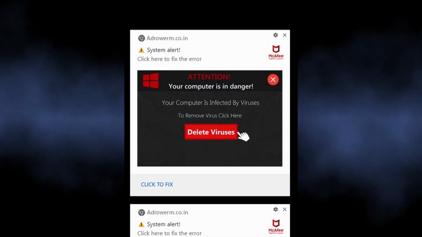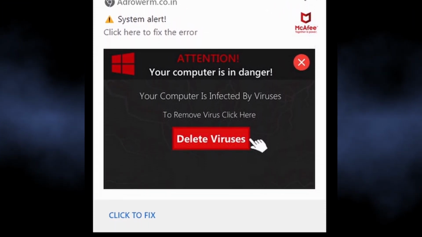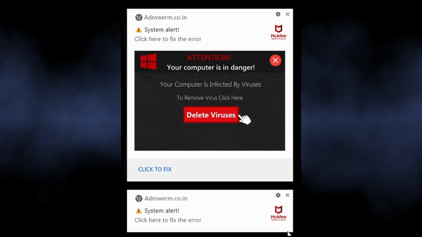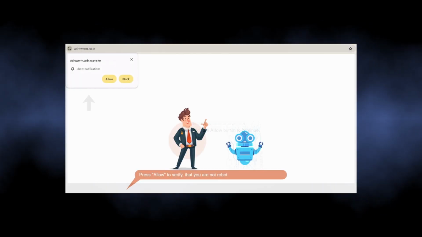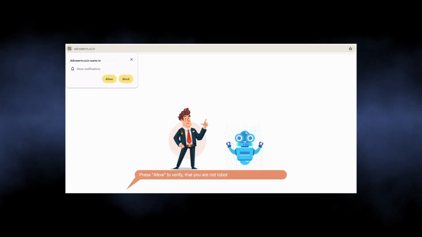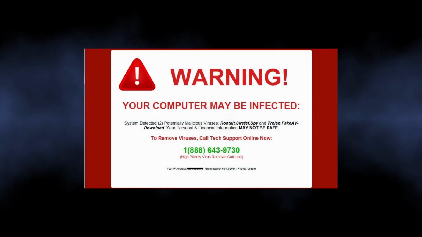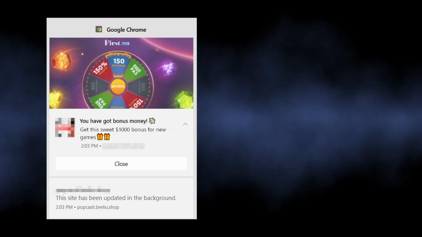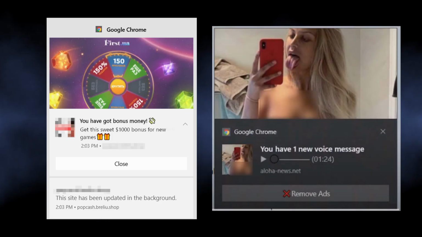The notifications from Adverworm Co.in are part of a malicious campaign that targets people by showing dozens of unwanted advertisements. It abuses the legit browser mechanism of push notifications to show advertisements, not only in the browser itself but also in the system notification bar. Such ads contain alarming information, like that your computer has a virus and you should install the so-called recommended antivirus immediately. At the same time, you can see pop-ups promoting a gambling website or a dating service.